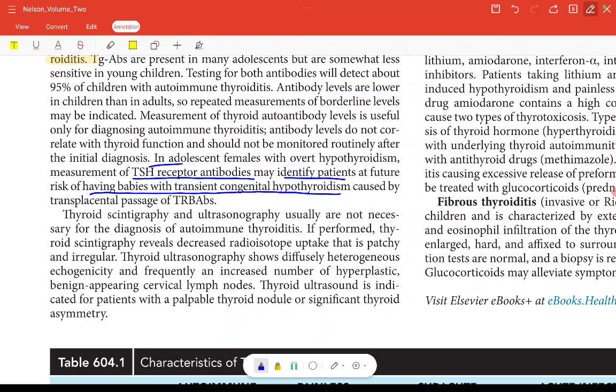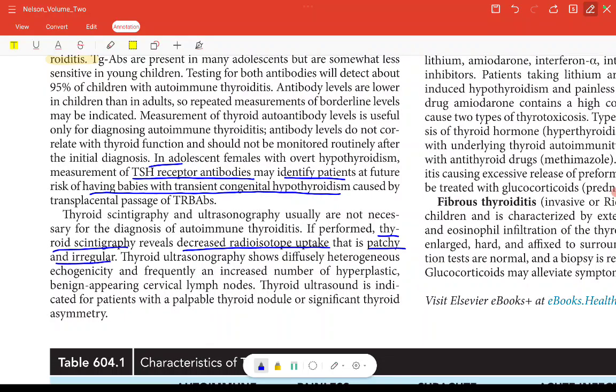Now coming to thyroid scintigraphy and ultrasonography, which usually are not necessary for the diagnosis of autoimmune thyroiditis. If performed, thyroid scintigraphy reveals decreased isotope uptake, that is patchy and irregular.